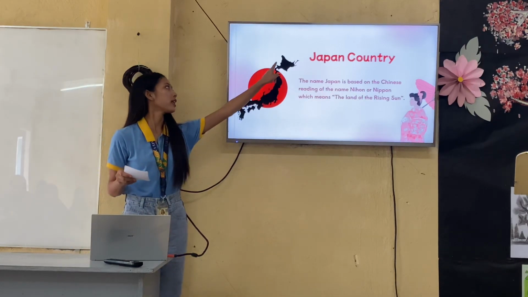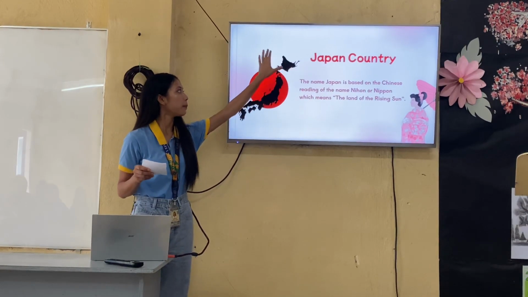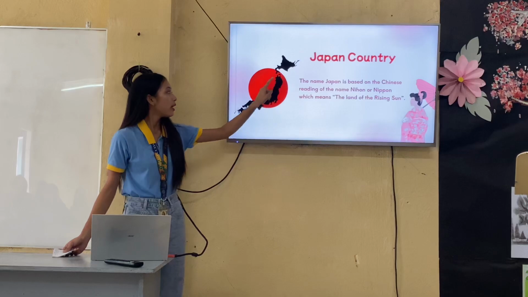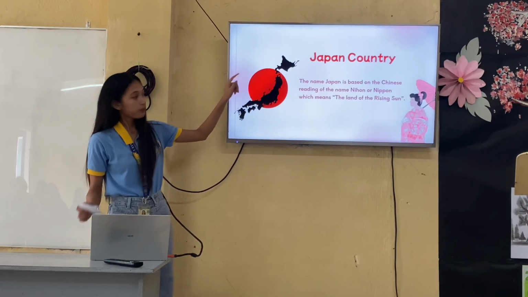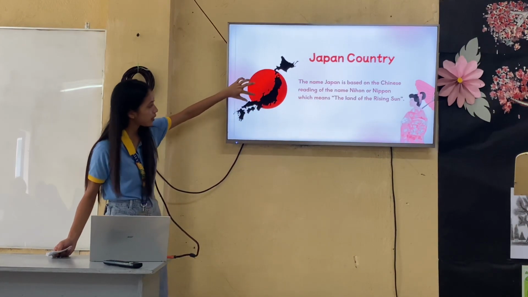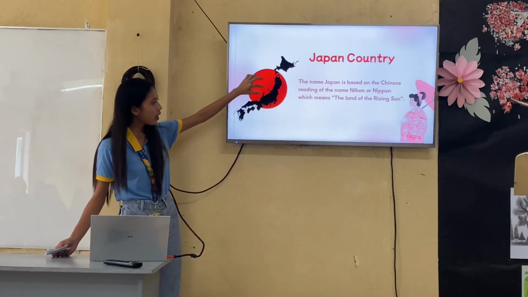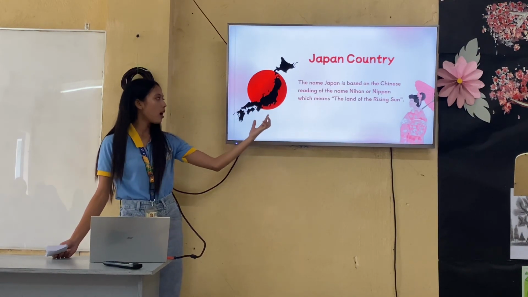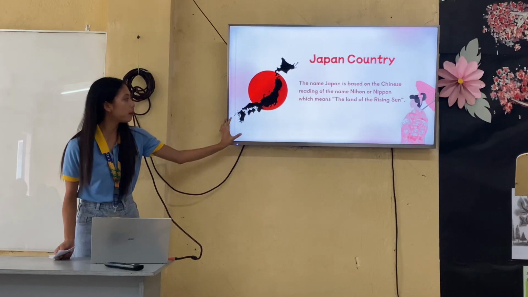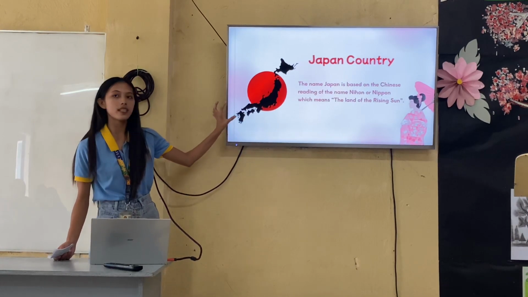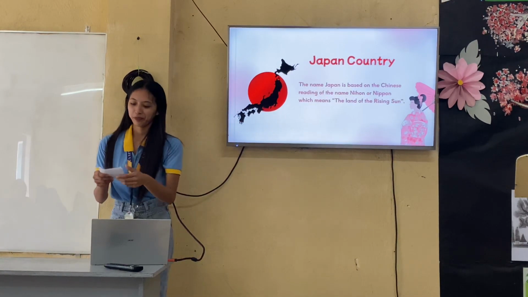So in this part, ani sa northern, diri na belong ang Hokkaido. Ani naman ang Honshu. Then diri is the Shikoku, and ang pinakaubos niya, the southern part, is the whole Kyushu.